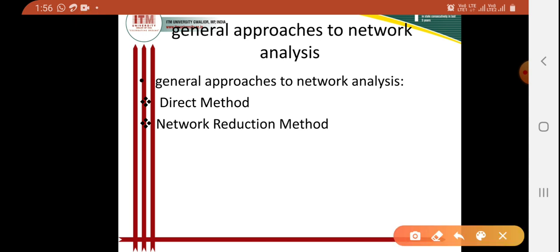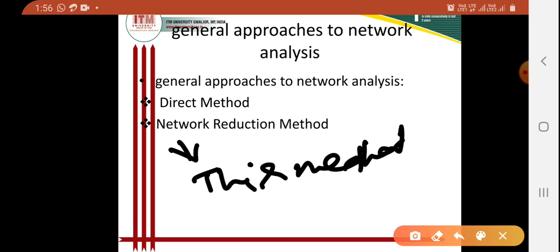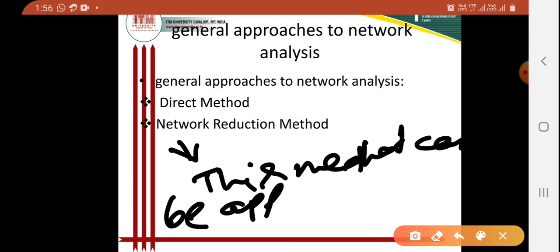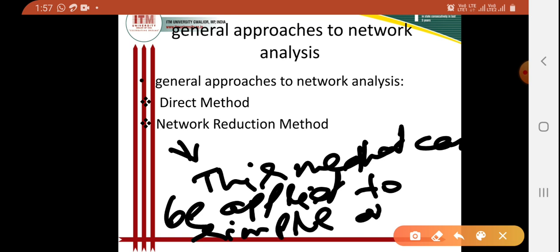This method can be applied to simple as well as complicated networks.